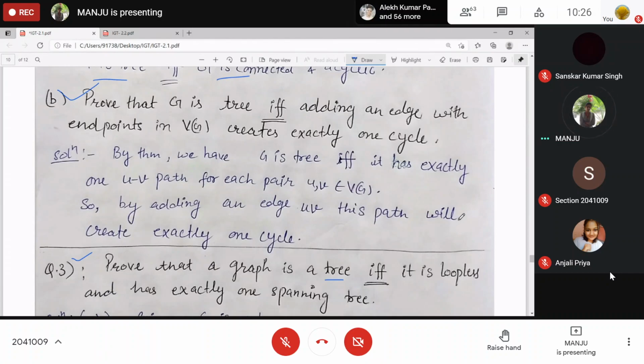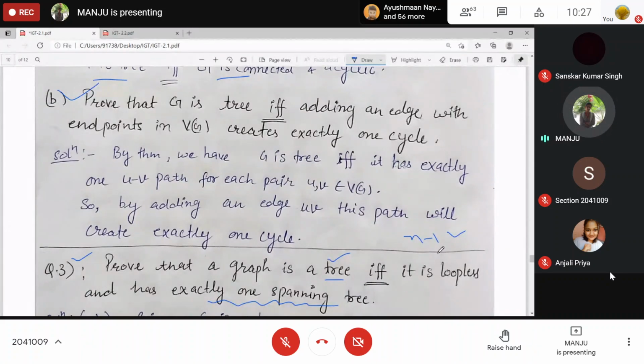Yes, it is connected, right? And n minus 1 edges. A tree has n minus 1 edges, connected, acyclic. Means to say what? It has exactly one spanning tree, that is itself only. There is no other spanning tree.